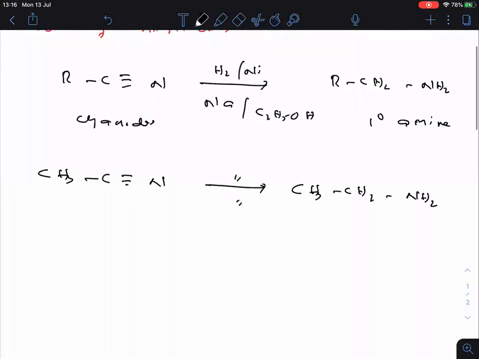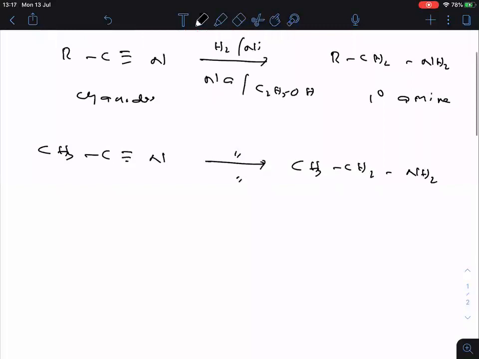I think you know the nomenclature of amines. So this compound is said to be what? Ethanamine according to the IUPAC system. Hope you guys are following. This is a very simple method.